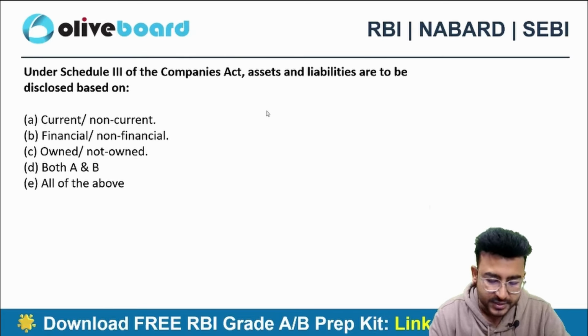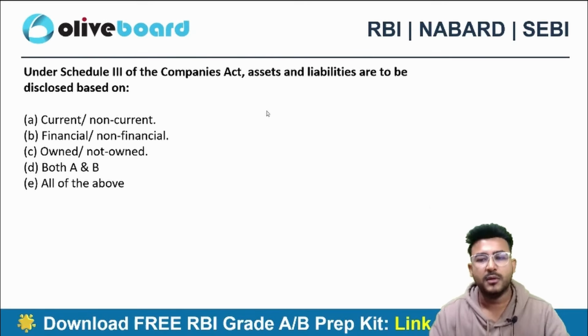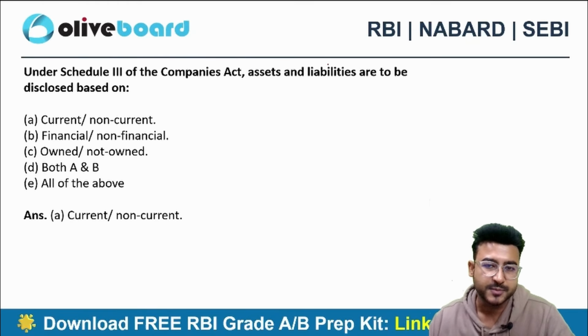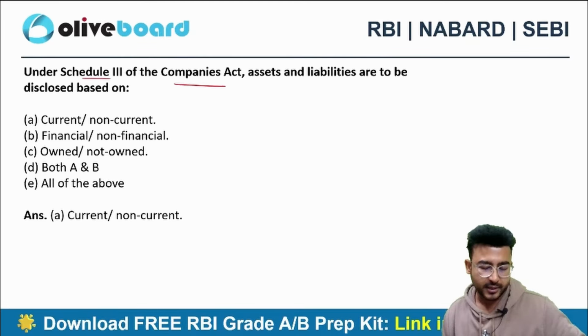These kinds of questions you can usually expect in the Phase 1 examination. Sometimes they do also come in Phase 2. The correct choice here will be current and non-current, right? As per the Companies Act in Schedule 3, we classify the assets and liabilities based on the current and non-current bifurcation.